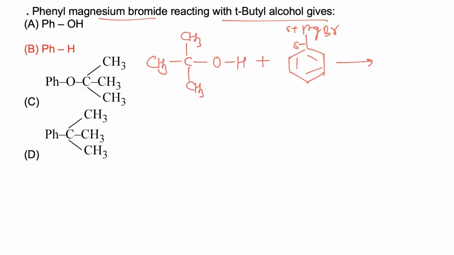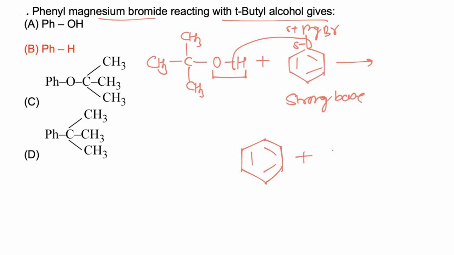So it will act as a very strong base, and this molecule has acidic hydrogen. So an acid-base reaction takes place. Now this negative charge abstracts the hydrogen and gets converted to benzene. So a benzene molecule is formed along with tertiary butoxide ion, which forms a salt with MgBr, and hence the correct answer is B.